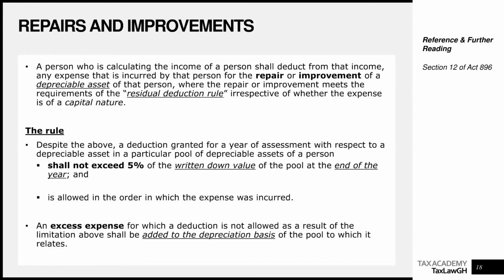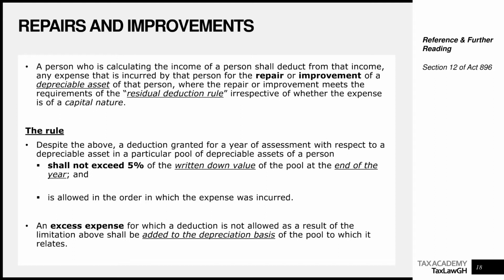So this is kind of done on an iterative basis where, because you are required to use the year-end balance of the pool and you would have already done additions for the year, it's important to make sure that whatever computation you do uses indeed the year-end balance, and then adds the excess and recomputes capital allowance. Remember, we are saying here too that the rule is 5% of the written down value of the pool at the end of the year.